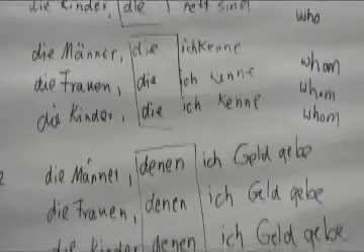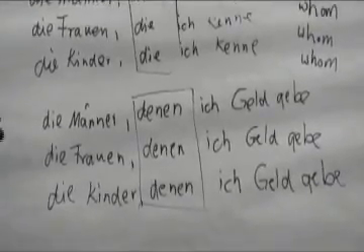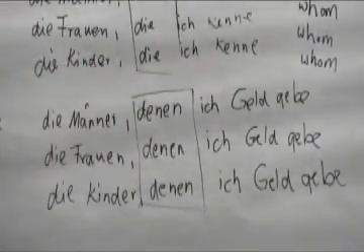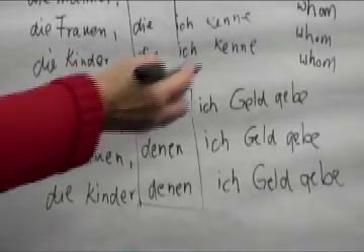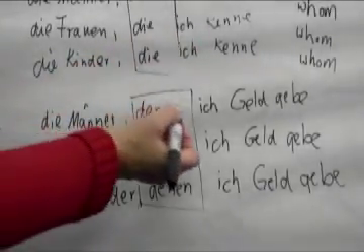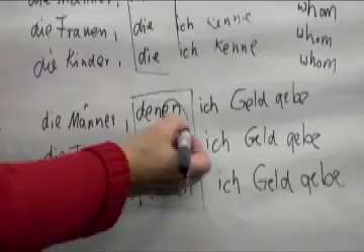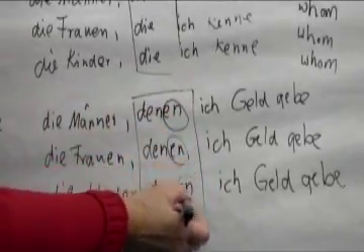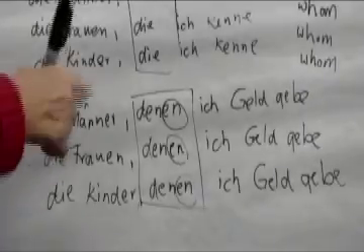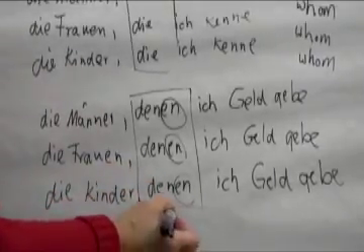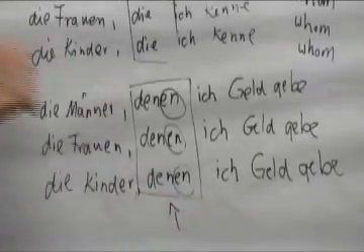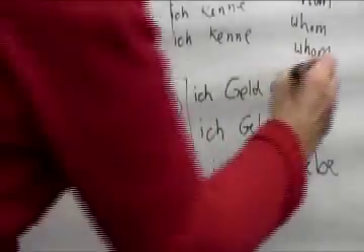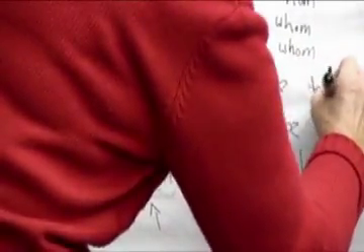And the last one is going to be our dative plural. Die Männer, denen ich Geld gebe. The men to whom I give money. And here you notice the original den, dative den, adds an en when it's a relative pronoun. So that's one thing you have to remember. So die Männer, denen ich Geld gebe. The men to whom.